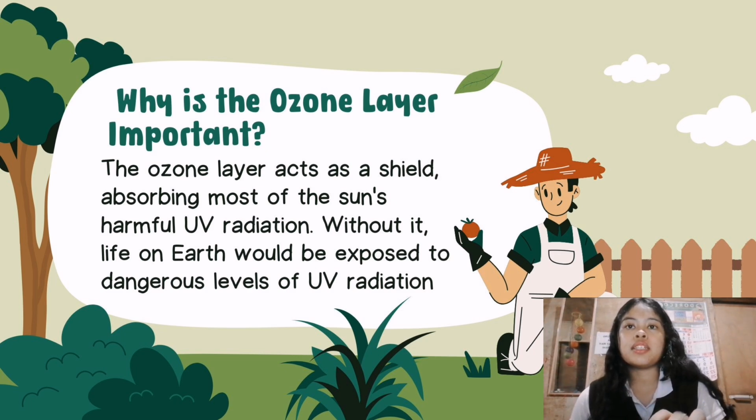So we have examples here of the consequences if we don't have the ozone layer. First is skin cancer: increased risk of skin cancer including melanoma. Next is eye damage, cataracts and other eye problems. Next is immune system suppression: a weakened immune system making us more susceptible to disease. Last is damage to plants and animals: reduced plant growth and harm to marine life if we don't have the ozone layer.